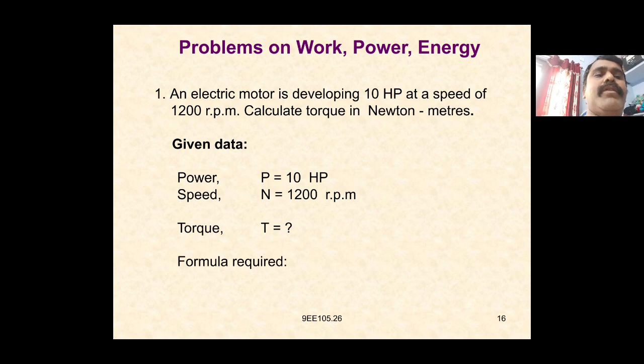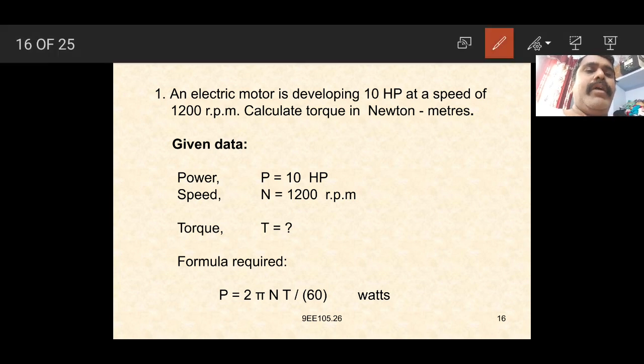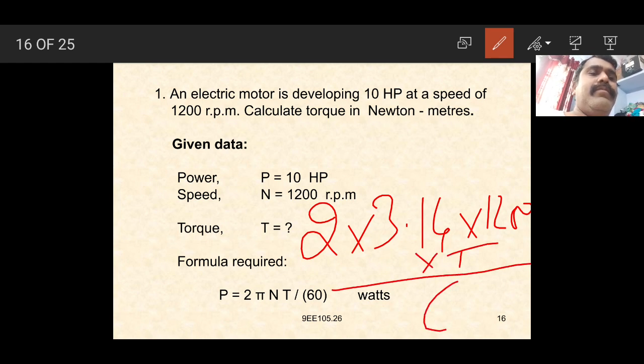The formula required is P is equal to 2 pi NT by 60. So 2 into 3.14 into 1200 into T divided by 60. The power given is 10 HP, that is 10 into 735.5. From this we can get the value of the torque.